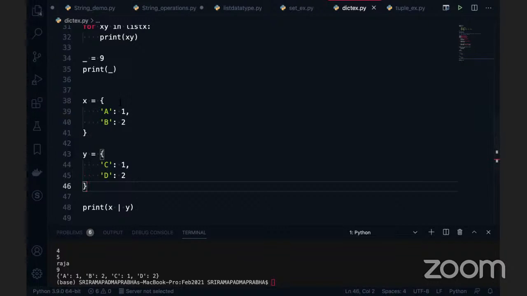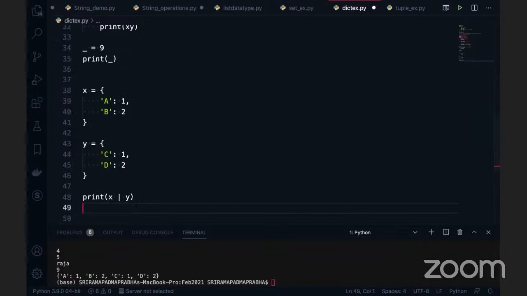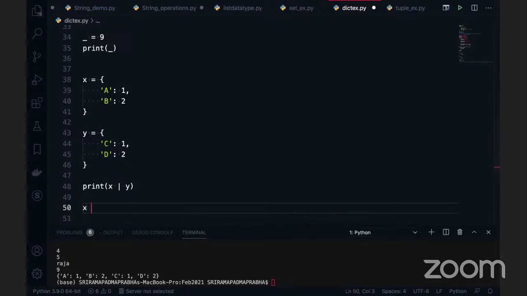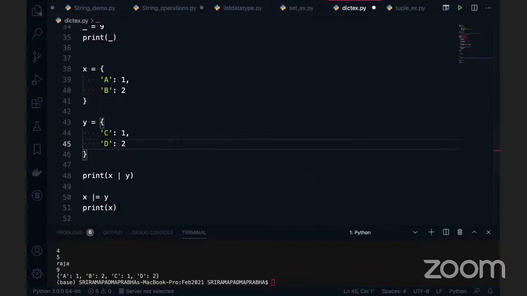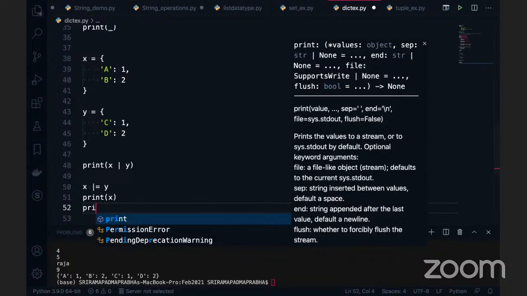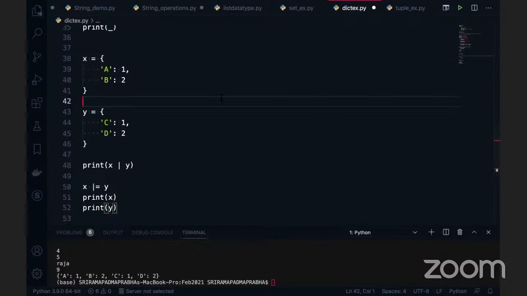I want to update the dictionary. If you want to update the dictionary also, we can use pipe symbol equal to y. These are newly introduced operators in 3.9 for dictionaries. If I want to print this x, similar to what you've seen in the set, in the same way they brought it for the dictionary also. Print of x and print of y. This is the update function.